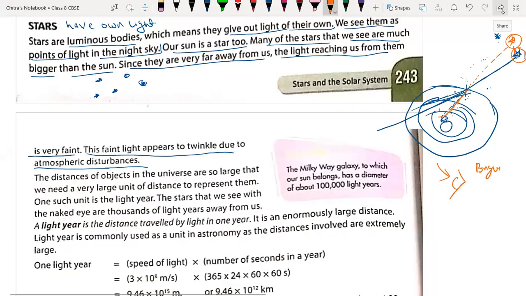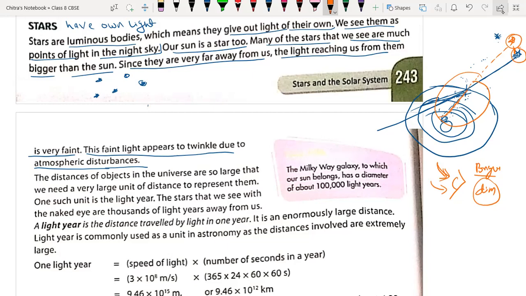Sometimes light is coming very bright, and sometimes less. If more light comes, the star will appear bright. If less light comes, the star will appear dim. It is all based on the density of the air only. So sometimes it appears bright, sometimes it appears dim. This is nothing but due to change in density of the atmospheric air. That's why a star appears twinkling.